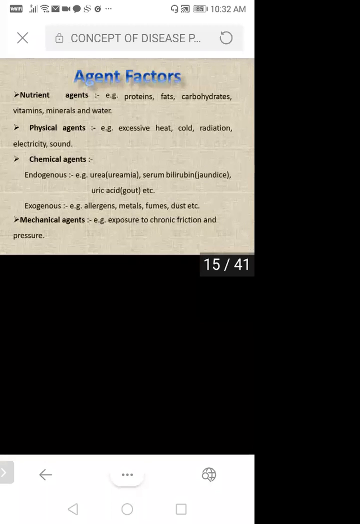So then physical agent. Example: excessive heat, cold, radiation, electricity, sound. Physical agent. These are the physical agents. So sometime due